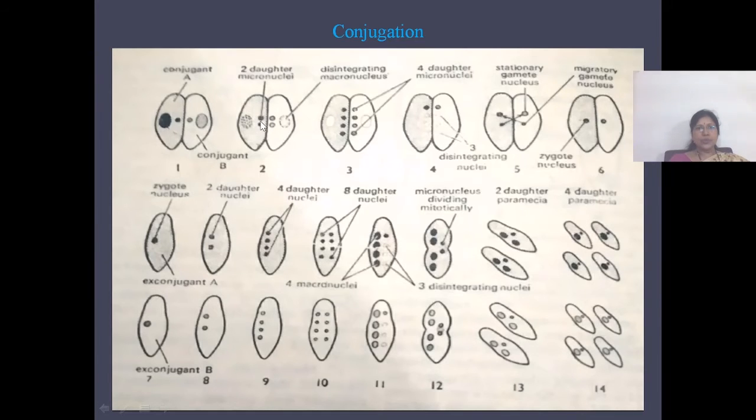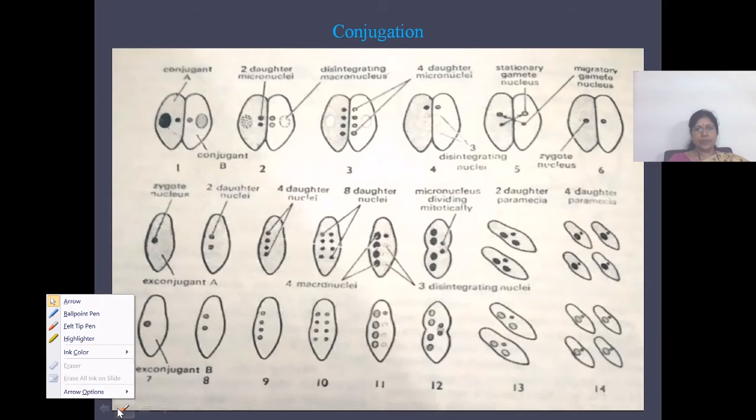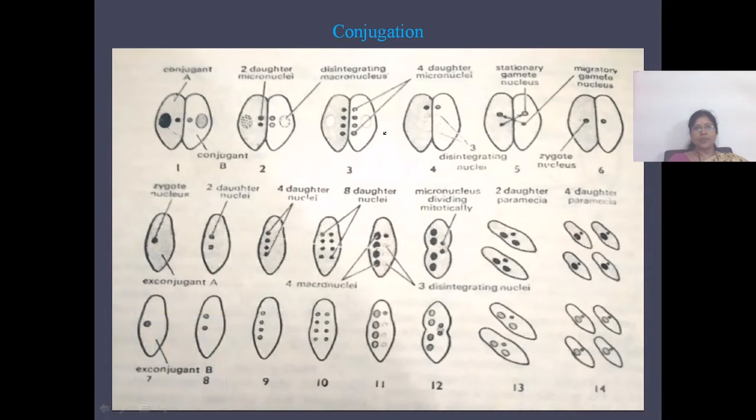Here we can see 2 daughter nuclei and here 4 daughter nuclei are formed in each conjugate. Each conjugate is having now 4 micronuclei.